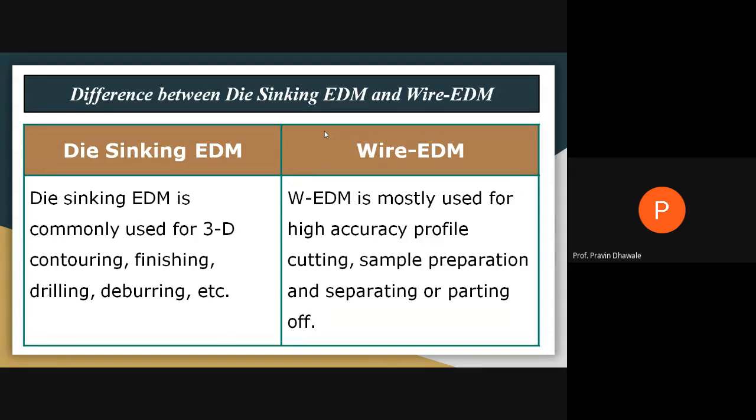It is also used for producing certain kinds of samples of the workpiece. It is mainly used for dividing the workpiece into two parts. That is called the parting off or separating operation. So this is the main difference between die sinking and WEDM. Write down this difference also.